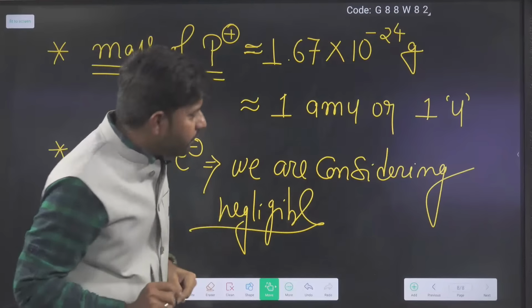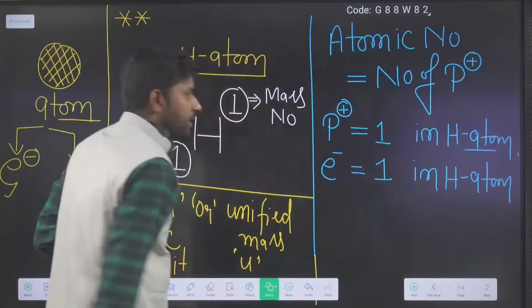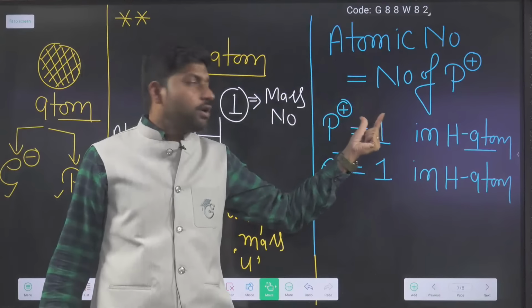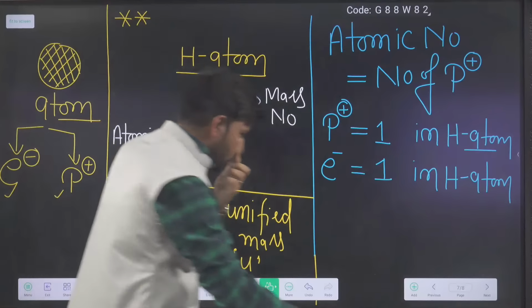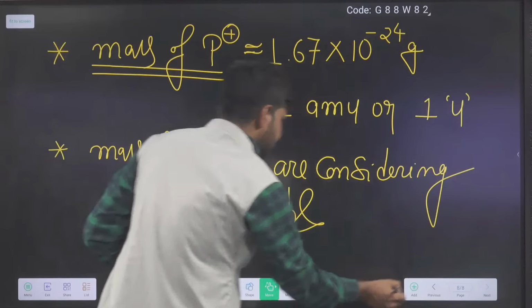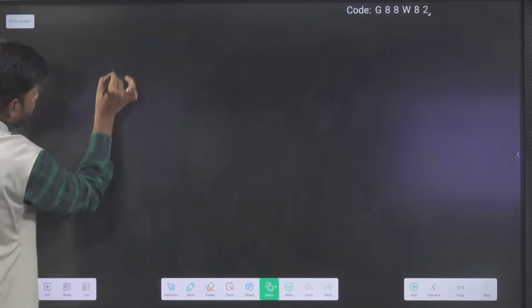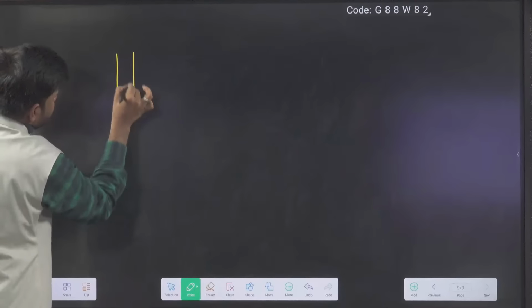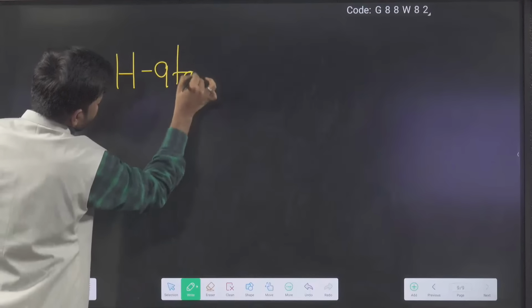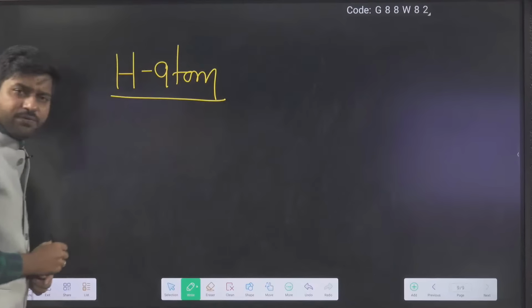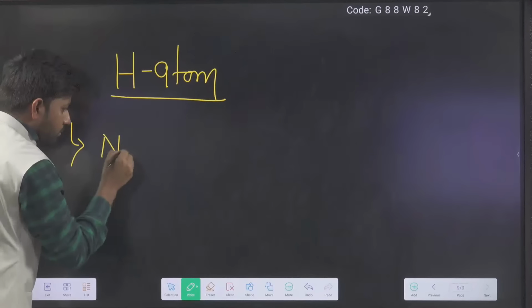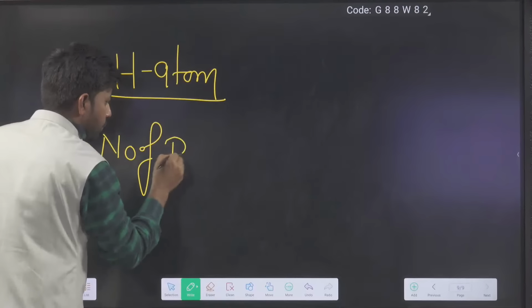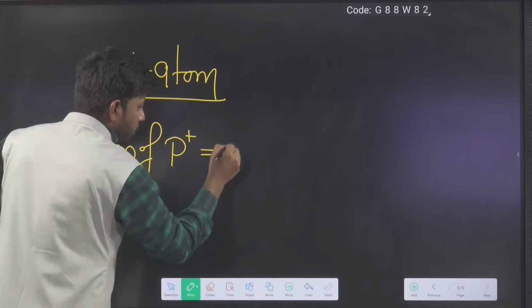On the basis of that, what is the mass of the hydrogen atom? Which atom? Hydrogen atom. So now come to the point. Hydrogen atom. If you observe, we have recently calculated that the number of protons is equal to 1.